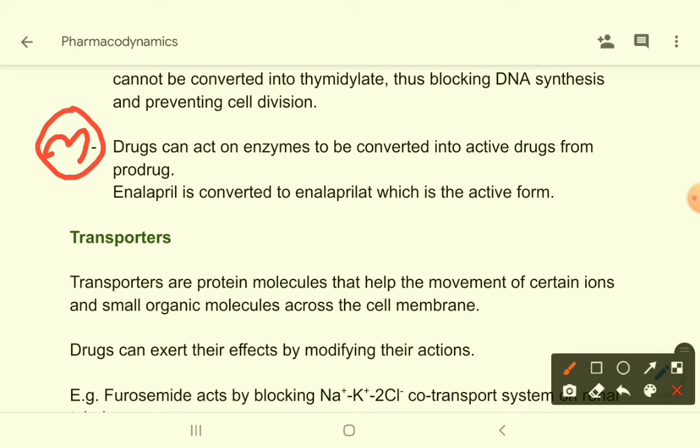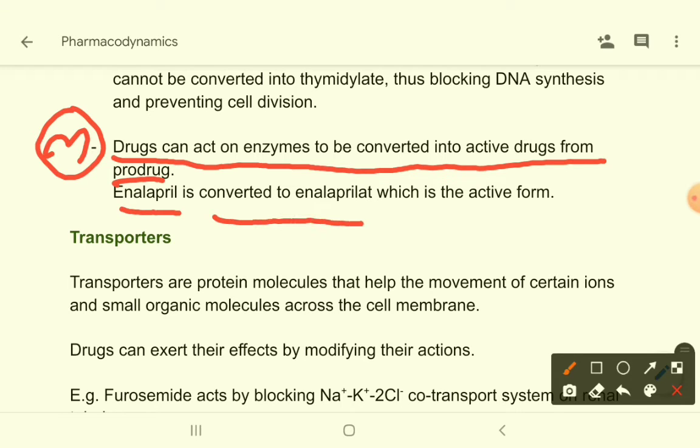How are these drugs activated? By enzymes. Which enzymes? The enzymes which are inside our body, the endogenous enzymes. So you can see here the drugs can be acted on by enzymes to be converted into active drugs from prodrug. For example, enalapril is converted to enalaprilat, which is the active form.